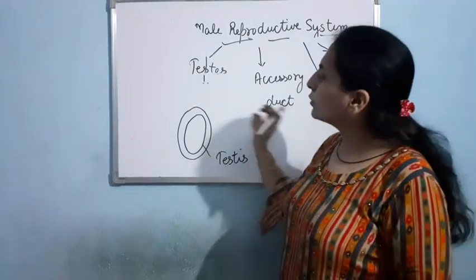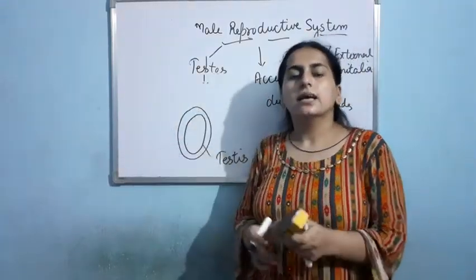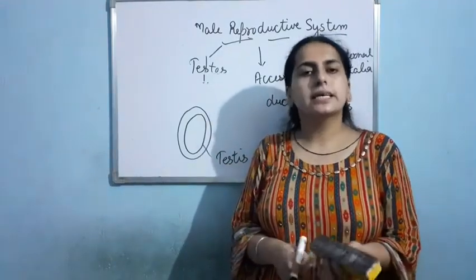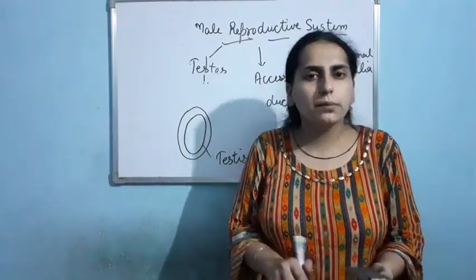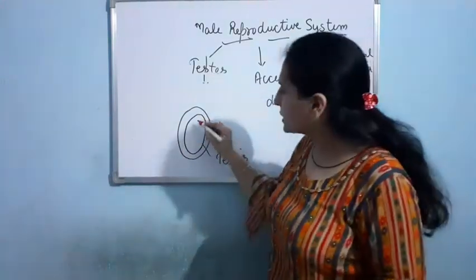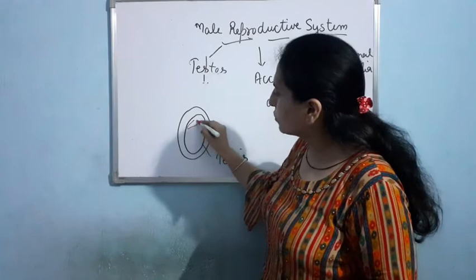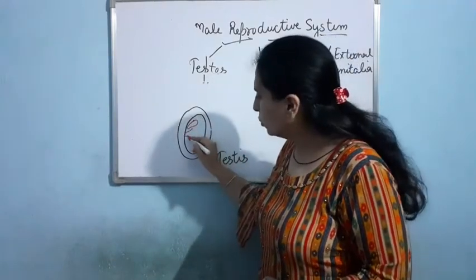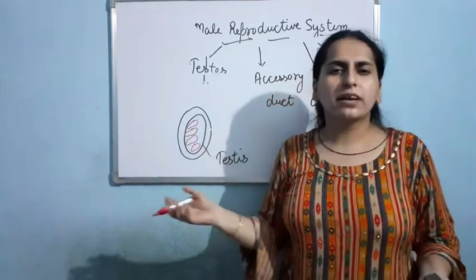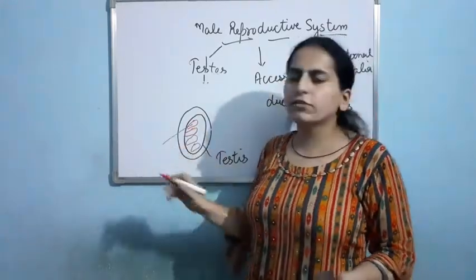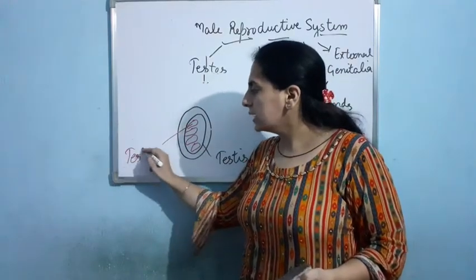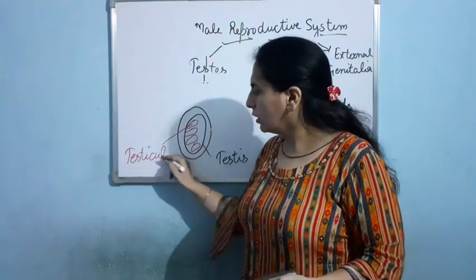If you see inside the testis, various lobules are present. Almost 250 to 280 lobules are present like this. Suppose 1, 2, 3, 4, these are microscopic. These are known as testicular lobules.